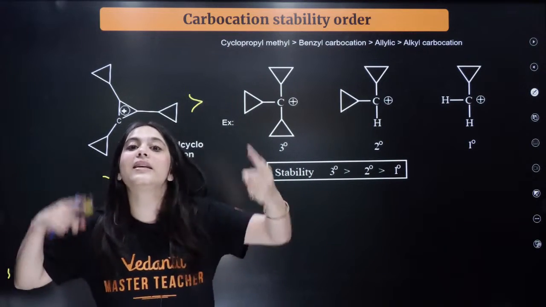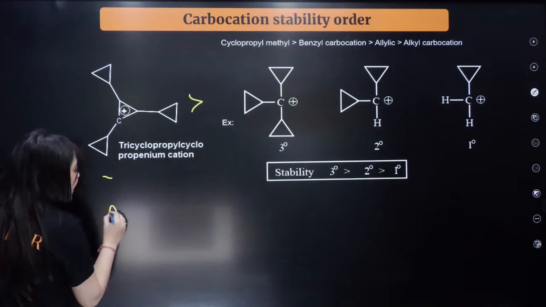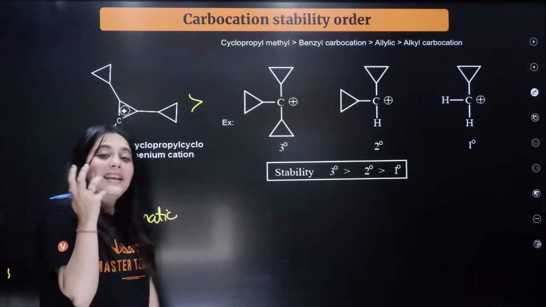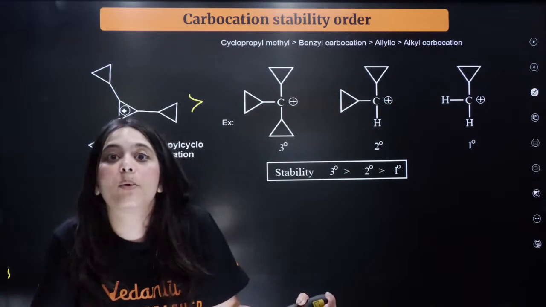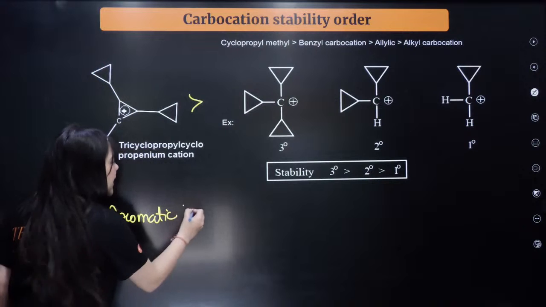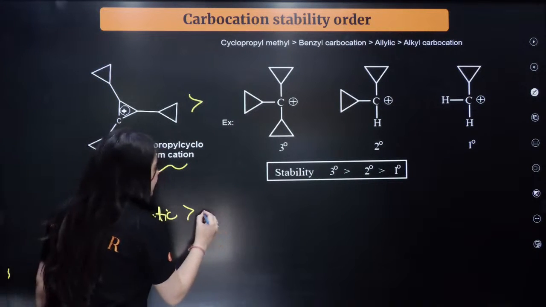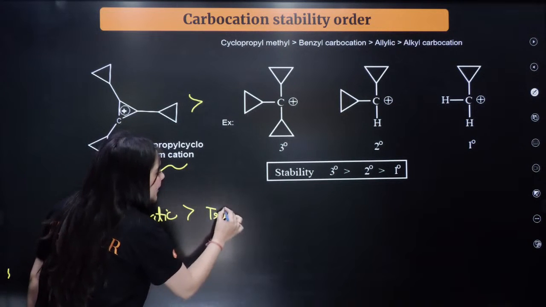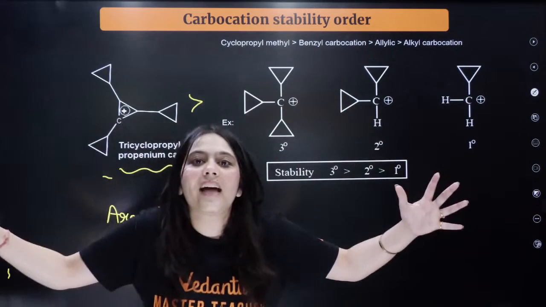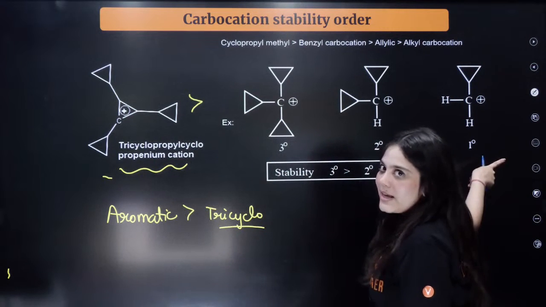Now I'm going to answer another thing for you. Now the most stable species I just told you are the aromatic species. So if any carbocation is an aromatic carbocation, it will definitely be the most stable carbocation. First, aromatic. Next come all these tricyclo species, which will follow this order. So aromatic carbocations first in stability, followed by the tricyclo stability, which I just told you.